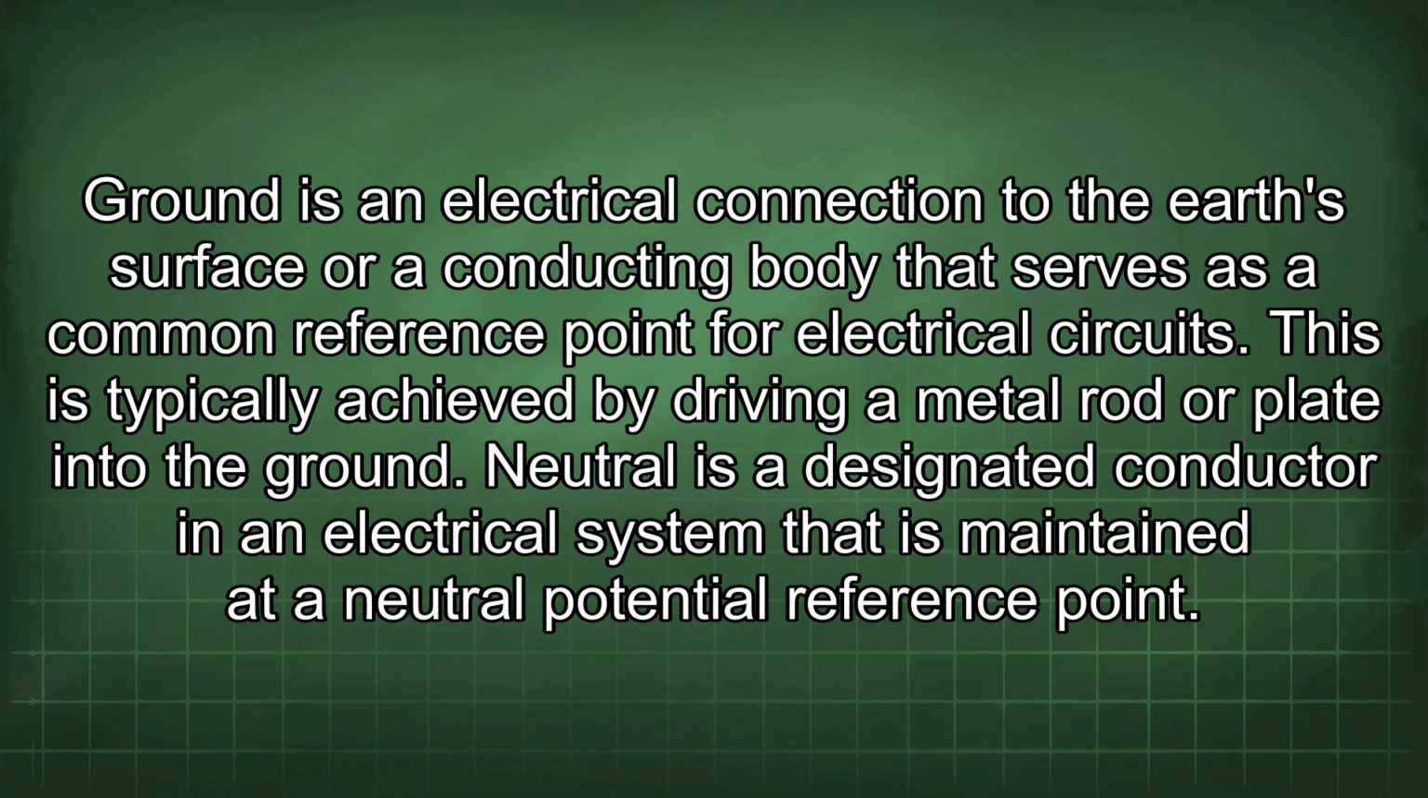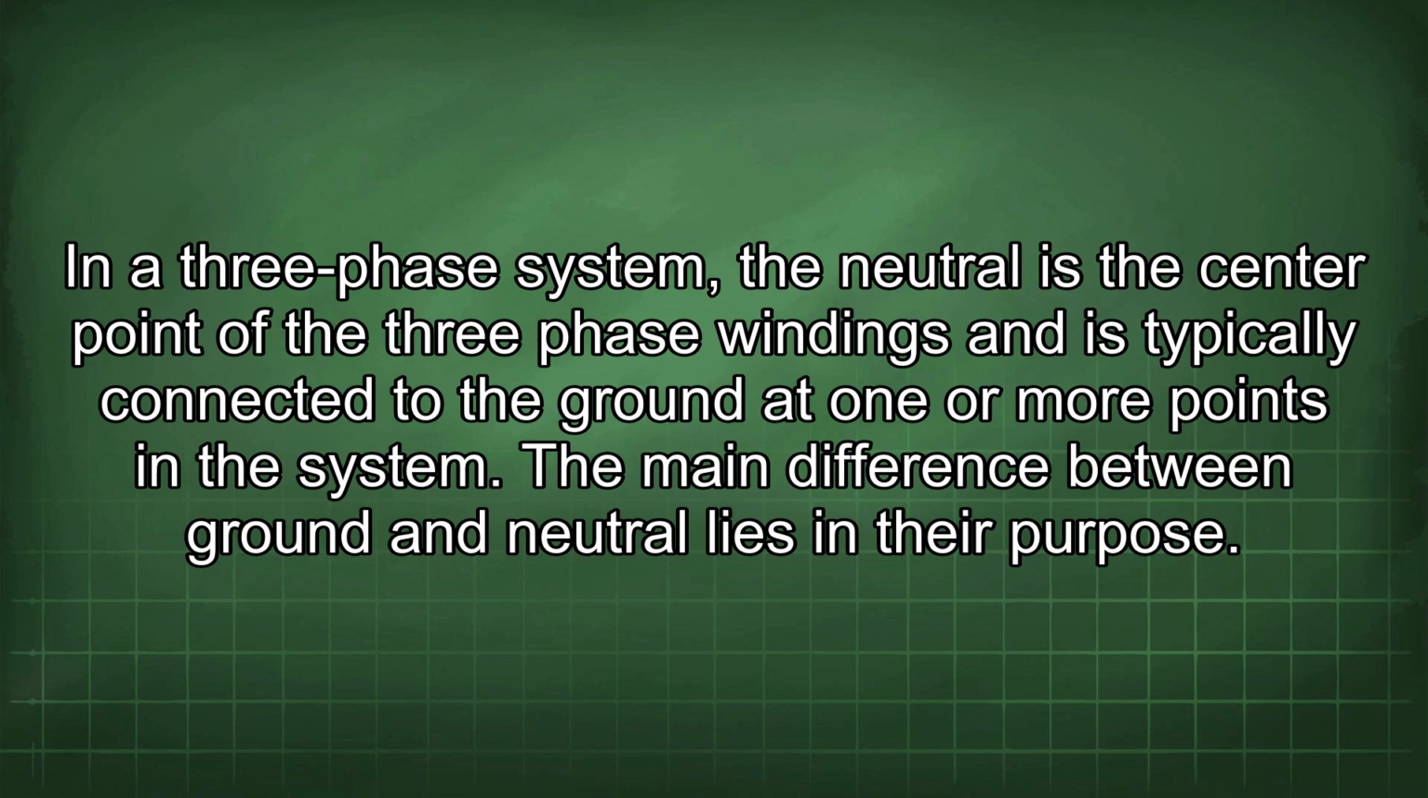Ground is an electrical connection to the Earth's surface or a conducting body that serves as a common reference point for electrical circuits. This is typically achieved by driving a metal rod or plate into the ground. Neutral is a designated conductor in an electrical system that is maintained at a neutral potential reference point. In a three-phase system, the neutral is the center point of the three-phase windings and is typically connected to the ground at one or more points in the system.